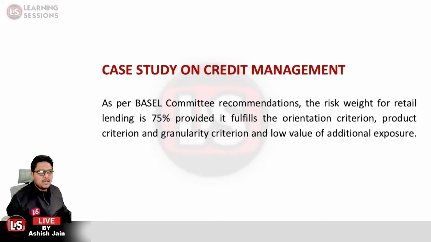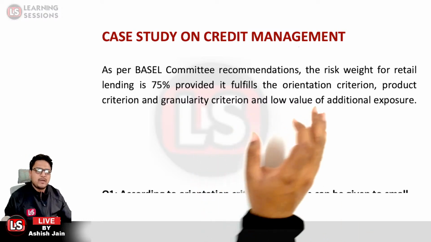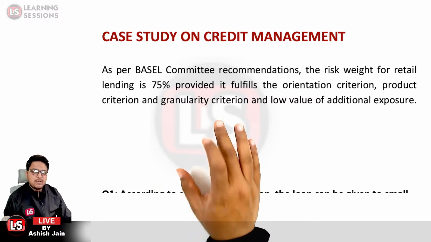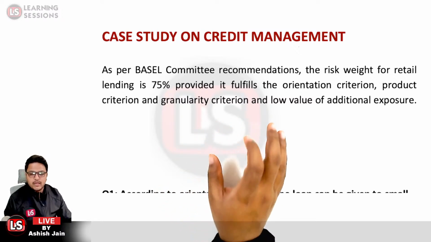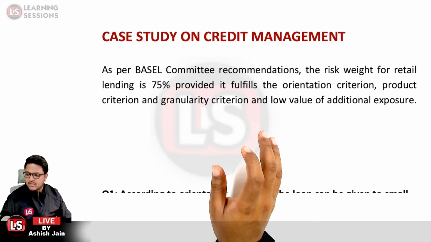Let's move further. The next case study is based upon credit management. What do you mean by credit management over here? As per the Basel Committee recommendations, the risk weight for retail lending is 75%, but it must fulfil four criteria: the orientation criterion, the product criterion, the granularity criterion, and the low value of the exposure criterion.